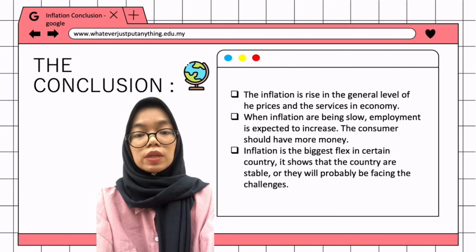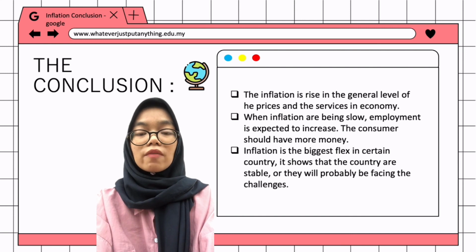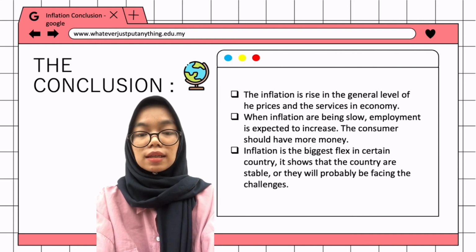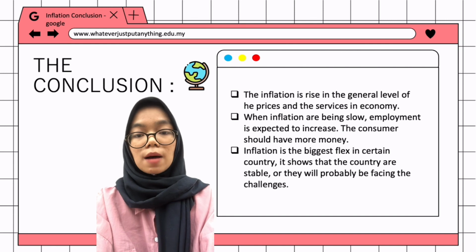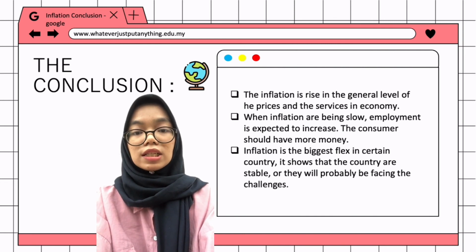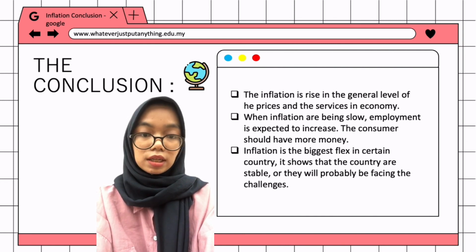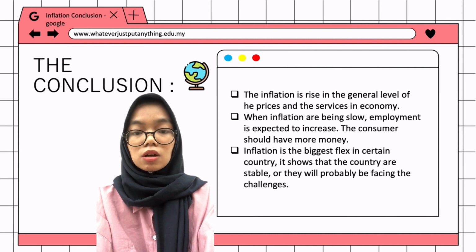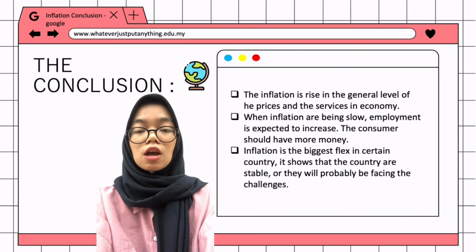When inflation is slow, employment is expected to increase. Consumers should have more money because they can purchase what they need and don't have to borrow from the bank, and in that situation the rate of economic statistics will decrease. And lastly, inflation is the biggest indicator in a certain country. It shows that countries are stable, or that they will probably be facing a challenge in managing the economy for the good of the country and also the good of the people.